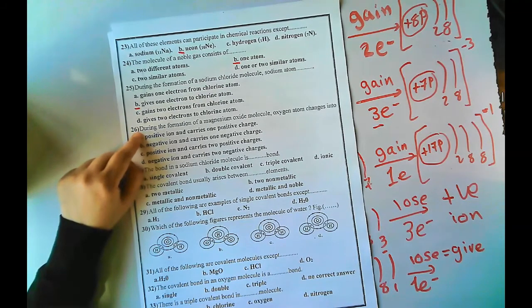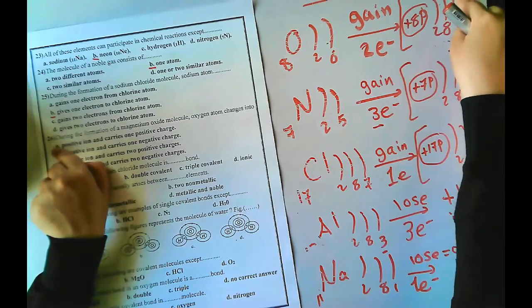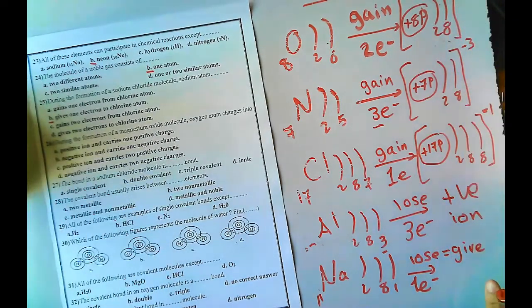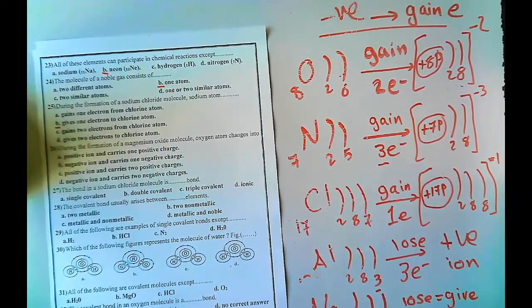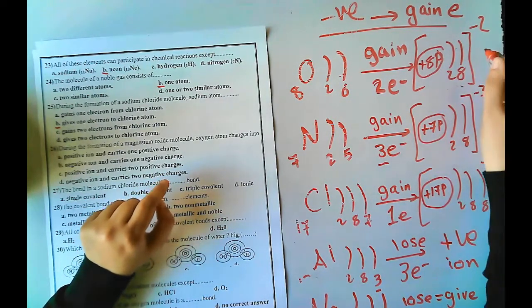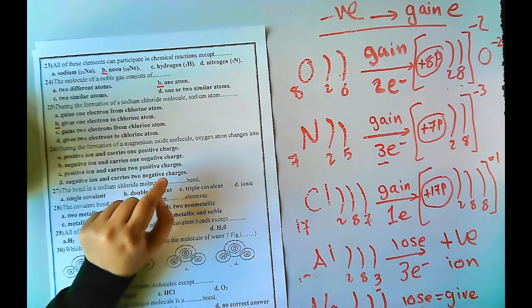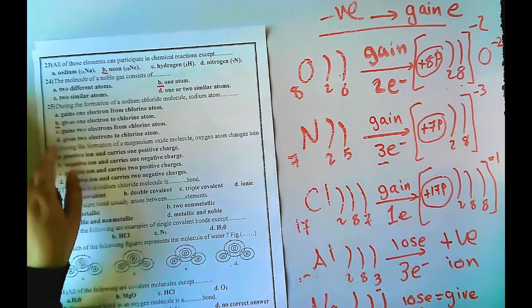Next, during formation of magnesium oxide molecule, the oxygen atom changes into what? Oxygen changes into negative 2. Oxygen will gain 2, so it becomes O negative 2. This is the oxygen atom ion.